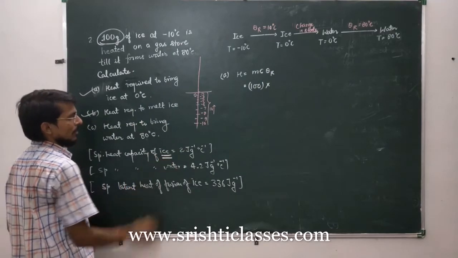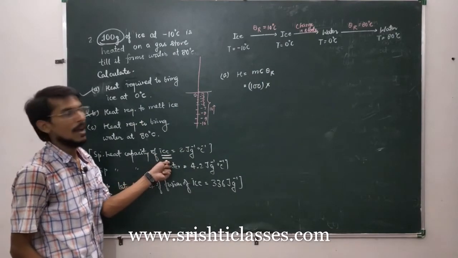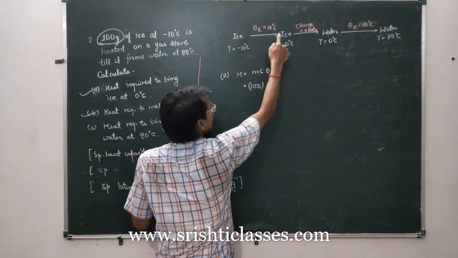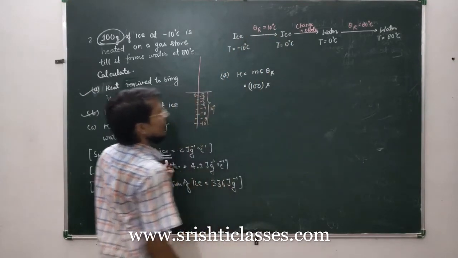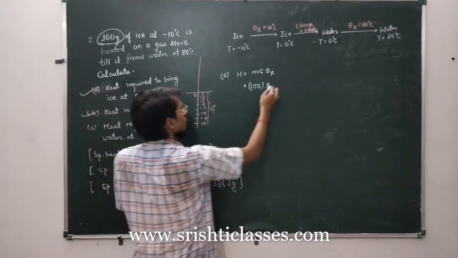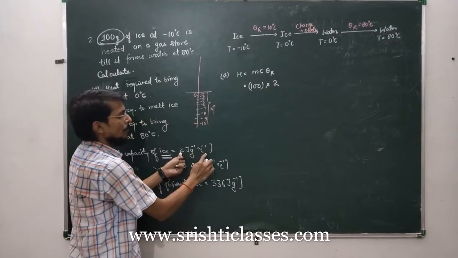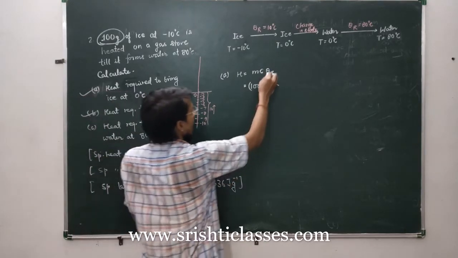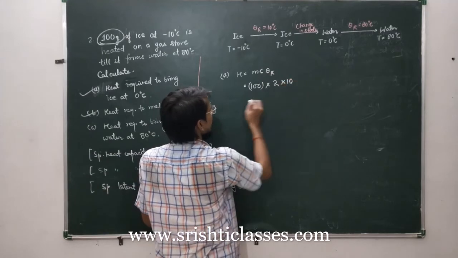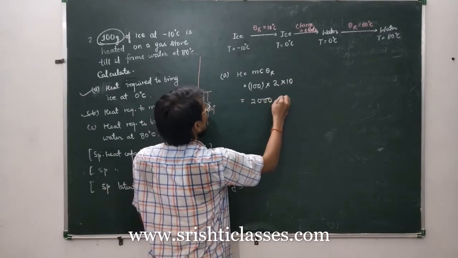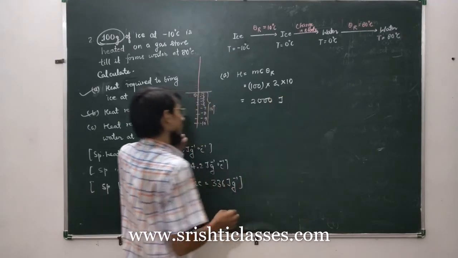You have to write the specific heat capacity of ice, because this is ice and it is getting converted into the same substance, ice at a higher temperature, 0 degree Celsius. The specific heat capacity value is 2 joule per gram per degree Celsius. You have taken mass in gram, so there is no problem. And rise in temperature is 10 degree Celsius. So your answer is 2000 joule.